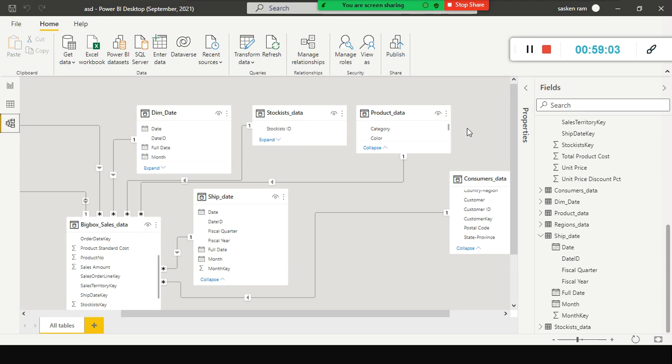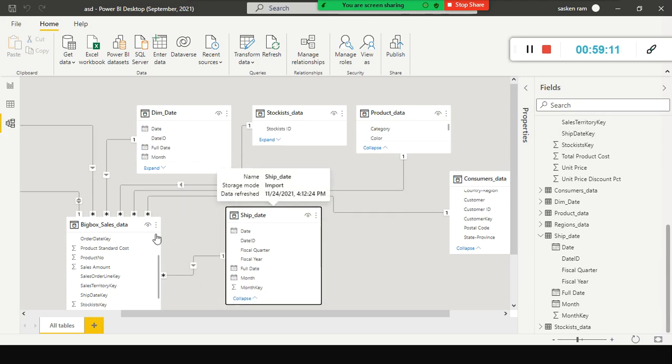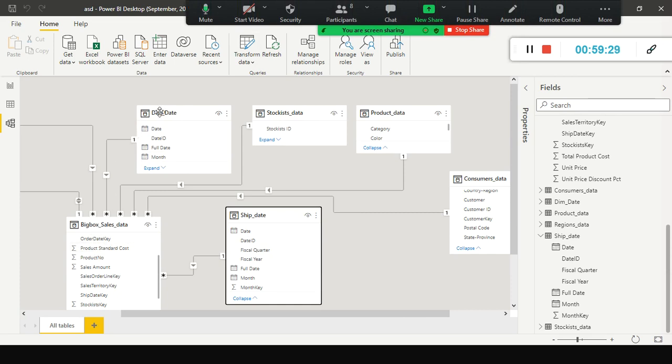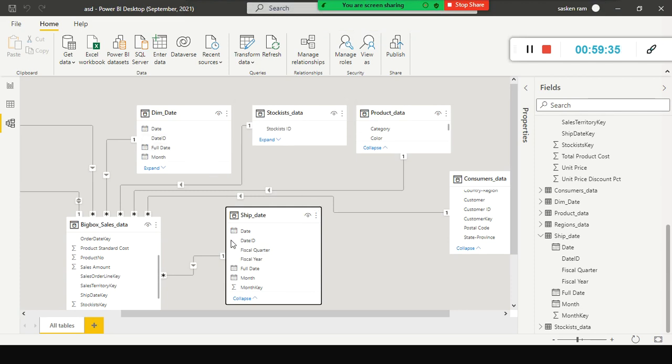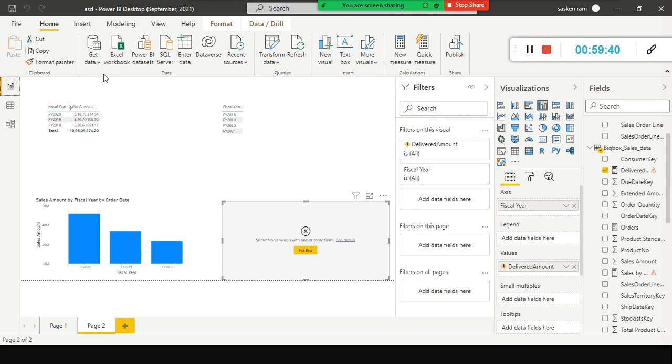In that case, won't it consume memory or resource? You said tables are created automatically, but in that case we are not creating the role playing dimension for all the date columns. Only on a need basis are we creating this. Only for these 2 columns we created, and importantly the date table will have a small number of records. Let's say you have 25 million records, but you hardly have more than 10,000 records there. 10,000 records will not cause any performance issue. We can still go ahead and do the analysis with this.